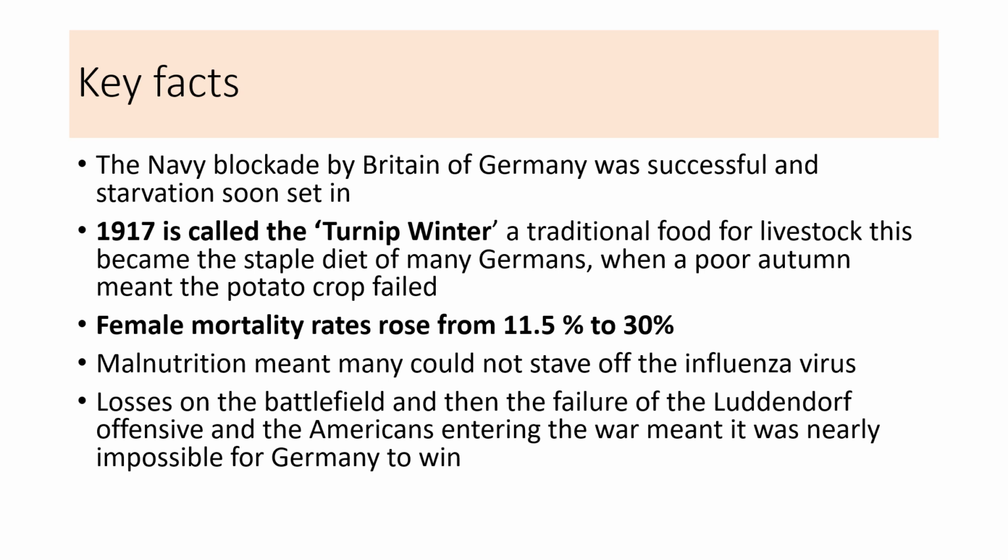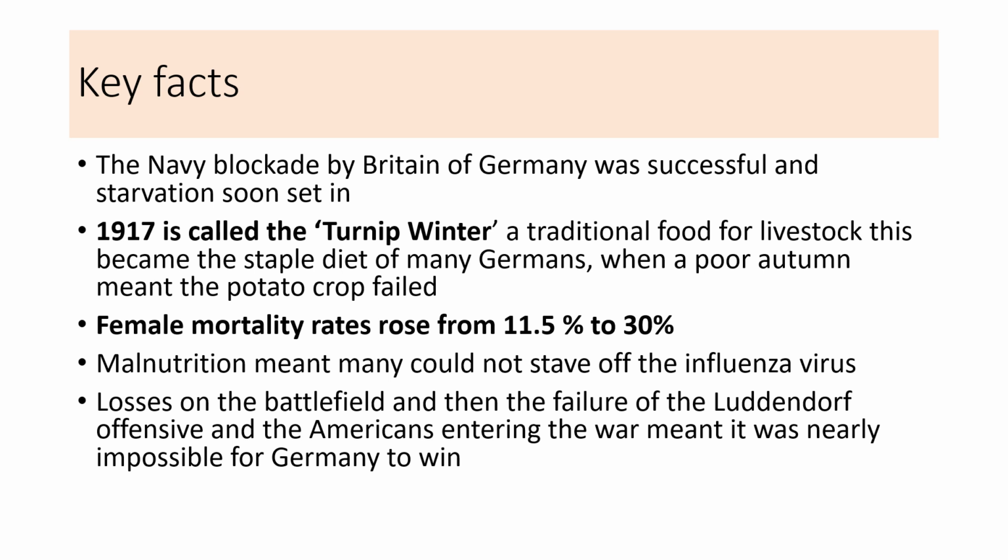And in 1916 to 1917, we have what's known as the turnip winter, which is where basically the diet of many Germans was turnips, because that was the traditional food for livestock. That was the most staple, the most thing that they could get. Female mortality rates rose from 11.5% all the way through to 30%. So female deaths were increasing on the home front. Malnutrition meant that people could not stave off the influenza virus.